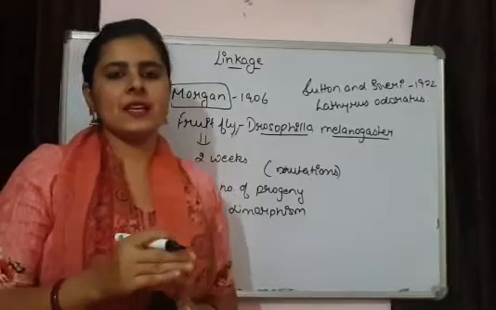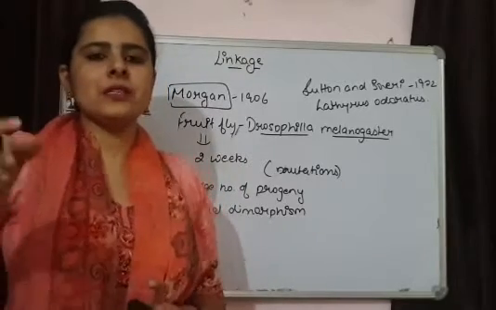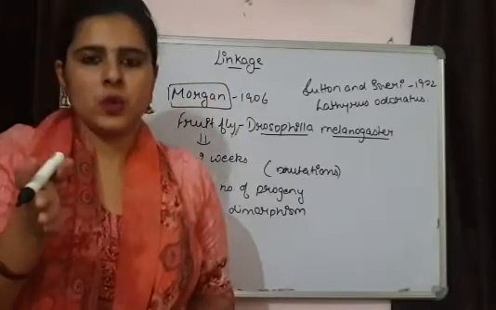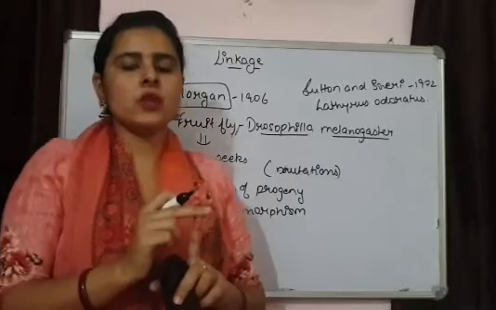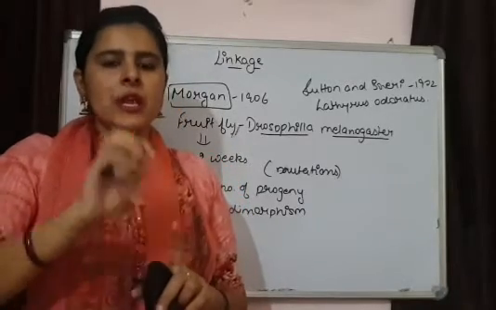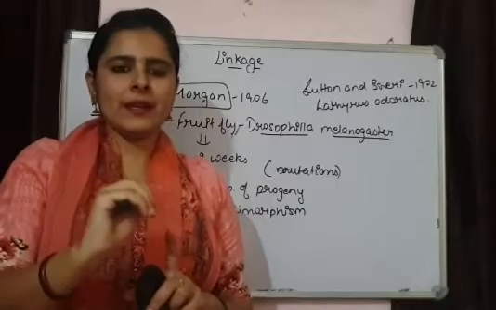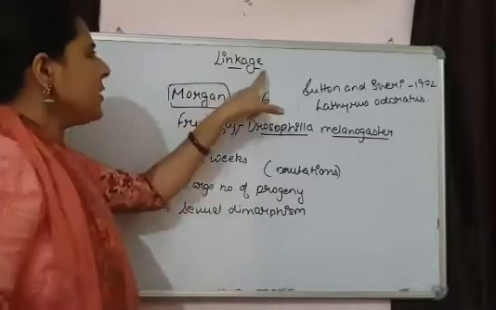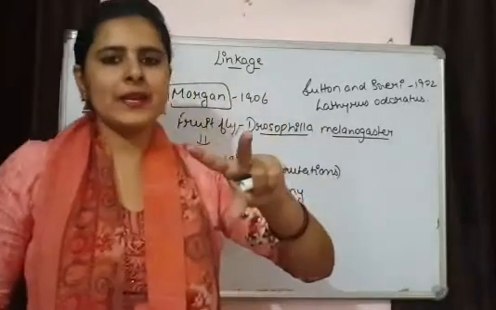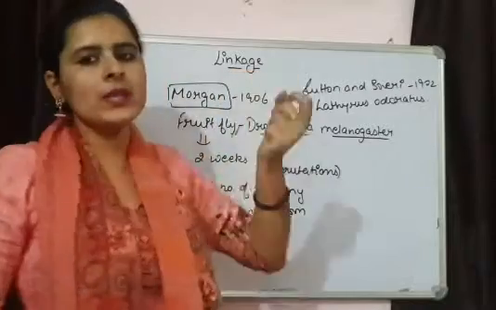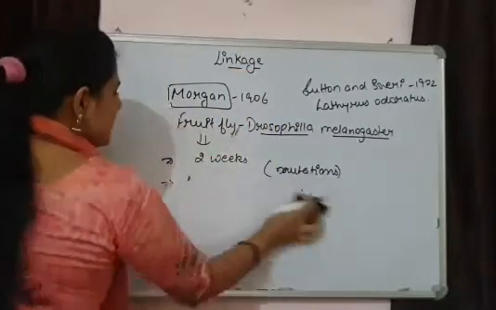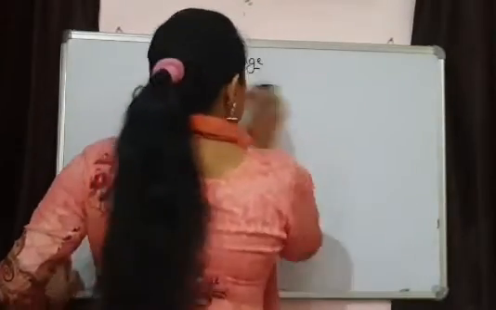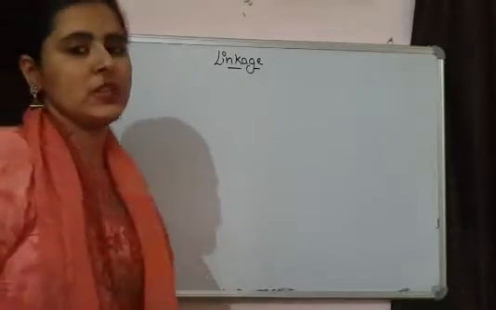Now, this linkage is completely different, or you can say it somewhat neglects Mendel's independent assortment. Independent assortment, we saw, talks about two genes. Two genes are going to be inherited independently. They are not going to mix up or blend. But here two genes are not inherited independently. They are always inherited with each other. Let's see some examples of how this linkage happens.